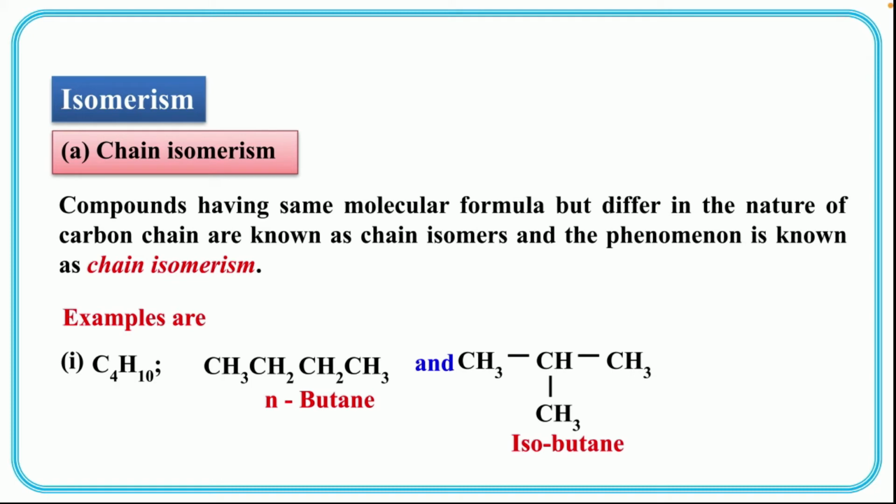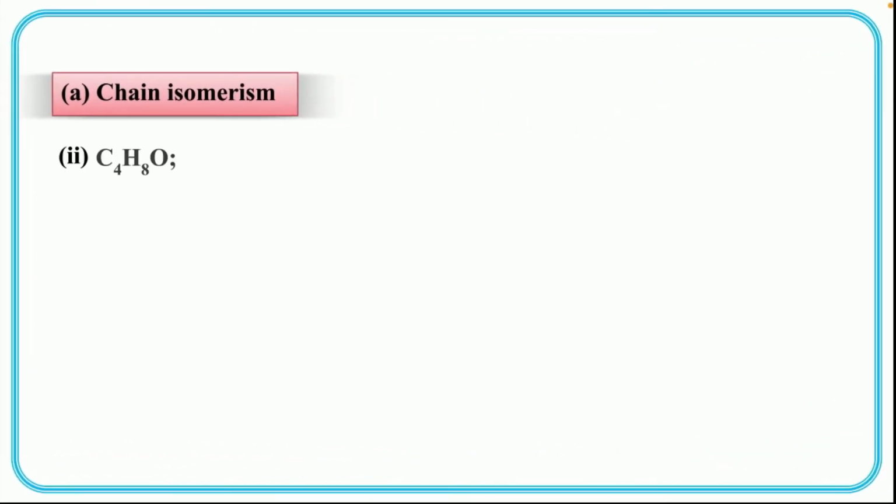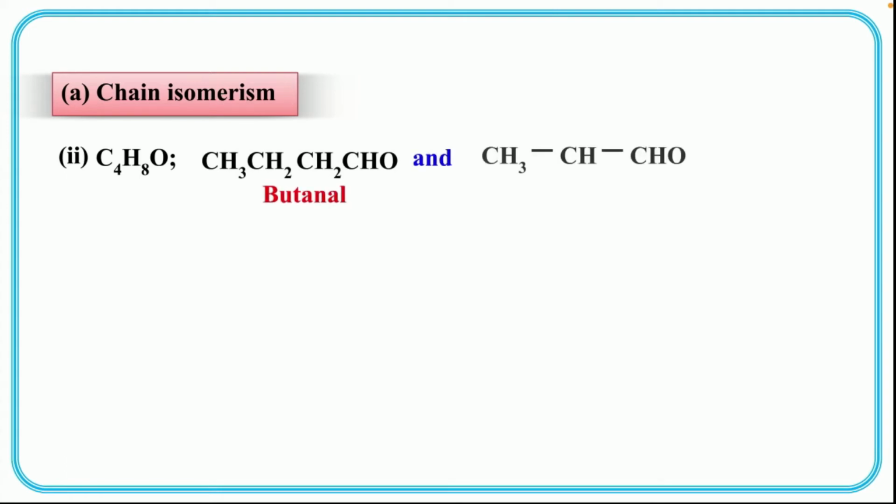Let's see another example. C4H8O. It can be represented as butanol and 2-methyl propanol. Both are totally different substances. Okay, so this is another example.